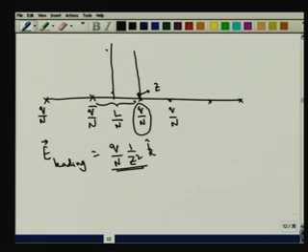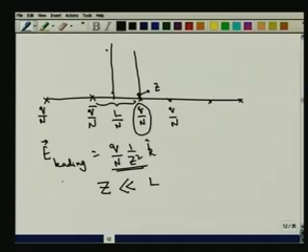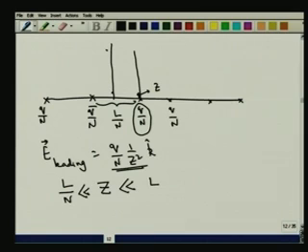Now comes the third and the most interesting case, and that is the limit where z is much, much less than L, but L by n is also much, much less than z. That is, we are going to look at a point P which is at an intermediate distance. This intermediate distance is such that this distance is larger than all the intercharge separation, but it is small compared to the overall length of the line charge. This is what is going to give us a precise idea of what a continuous charge distribution is. This is an important concept which we should take some time to discuss, and I will postpone that to the next lecture.